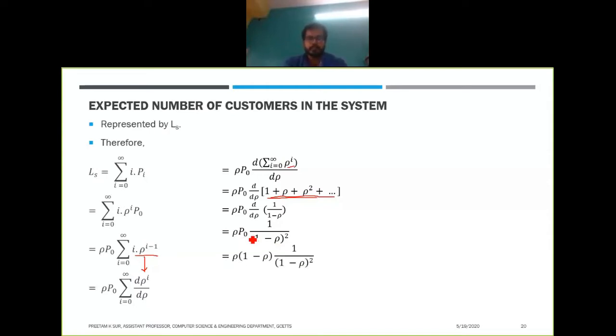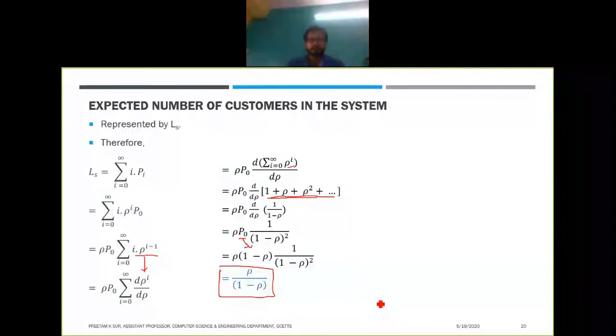Now if we expand this p0, we also found that p0 is equal to 1 minus rho. So this 1 minus rho and 1 minus rho will cancel, and finally we will have rho divided by 1 minus rho. This is the formulation for the expected number of customers in the system. So Ls equals rho divided by 1 minus rho. This is how it is derived.